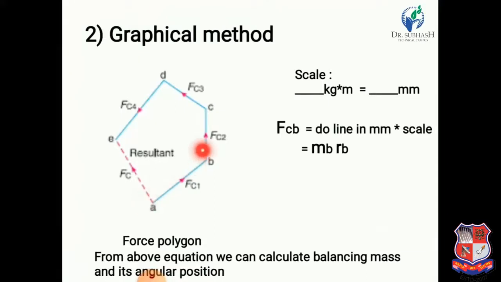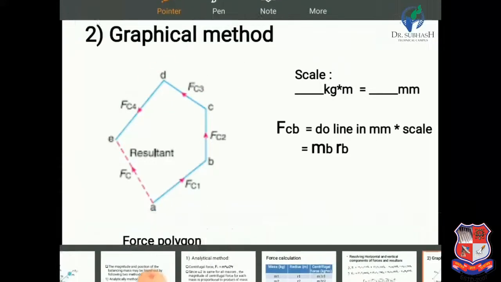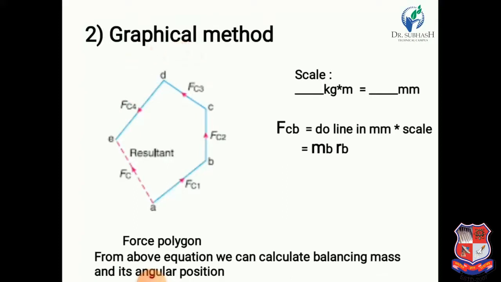So again, draw the AB line, which makes an angle theta 1 with the horizontal line. Then similarly, draw the BC line, which makes an angle theta 2 with the horizontal line. Similarly, draw the CD line, which makes an angle theta 3 with the horizontal. And similarly, draw the DE line, which makes an angle theta 4 with the horizontal. And the closing side, finally measure EO.